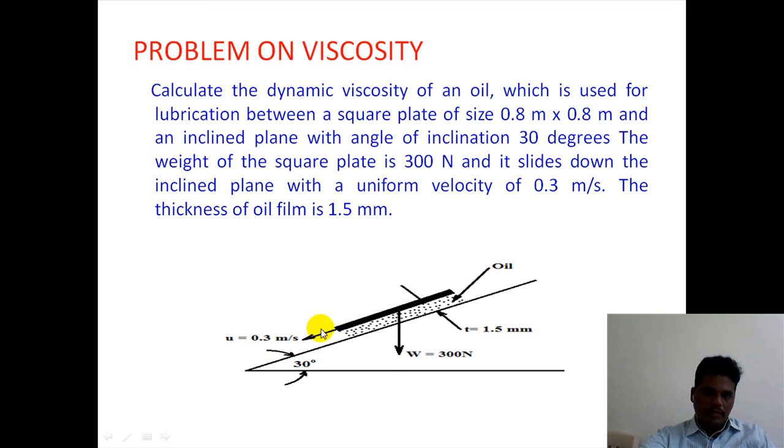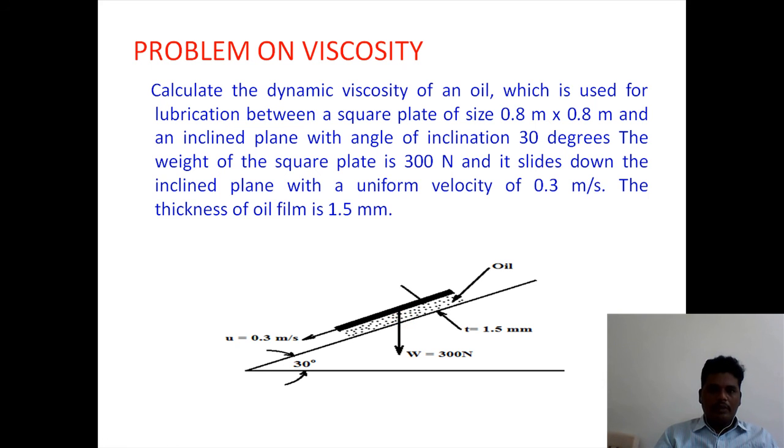Always the weight is acting vertically downwards. Whenever the weight is acting vertically downwards, this is resolved into two components. This component becomes W cos theta. This becomes W sin theta. This is W cos theta and this is W sin theta. Whenever the weight is acting downwards, it has been resolved into two components.